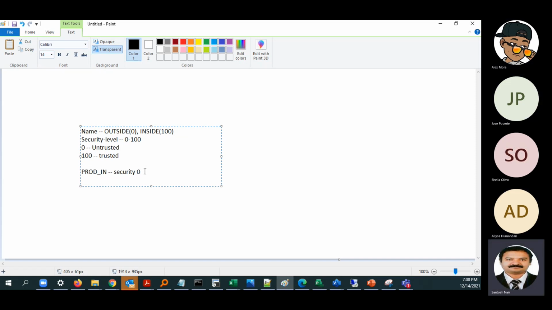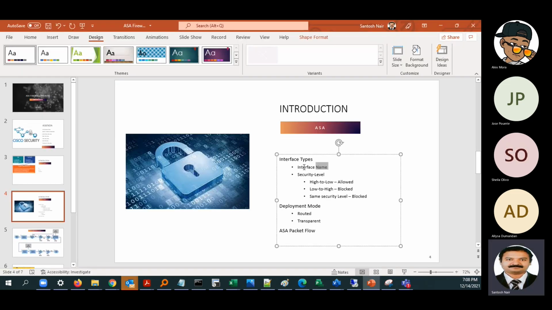Okay. So we'll have to first of all configure the interface name. Then we have to configure the security level. What the security level signifies is the security level of that interface, like whether it is a secure network. Each interface is just like a network, right? So is it a secure network or an unsecure network that is connected to that interface?